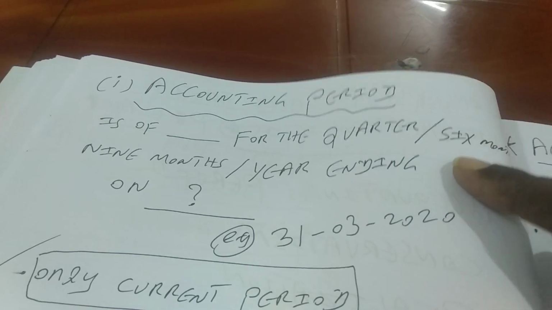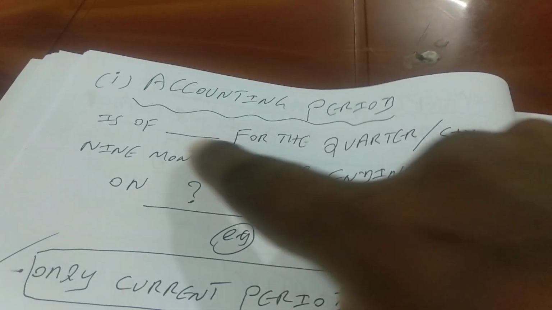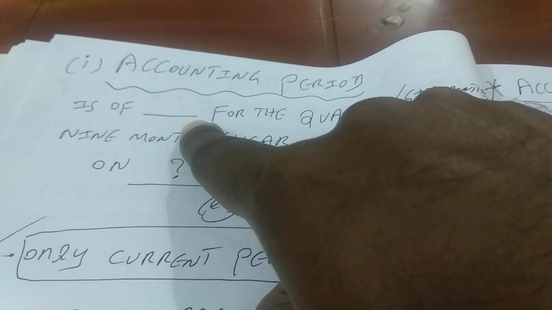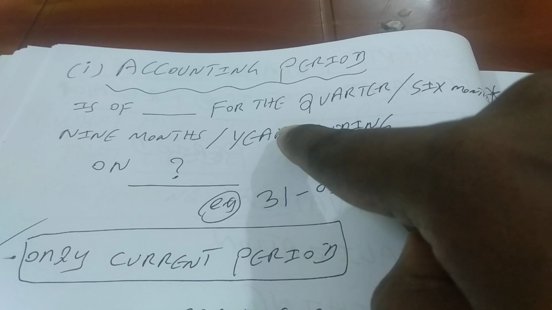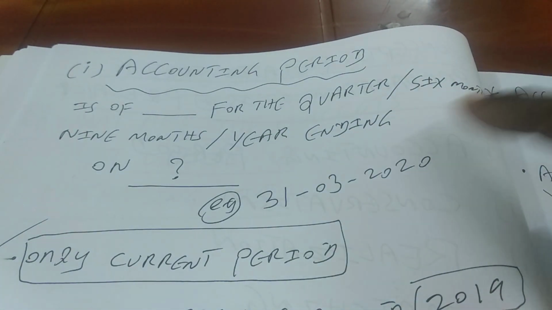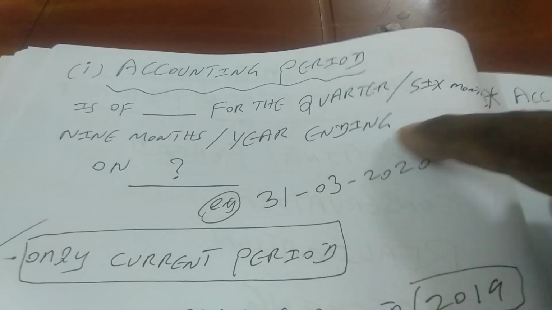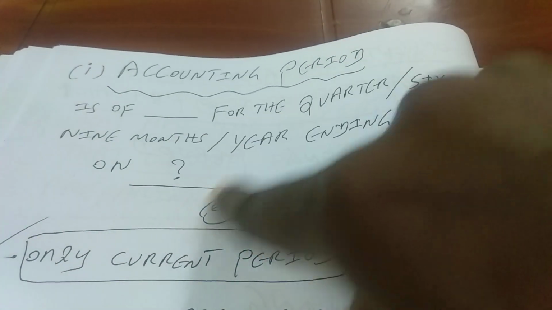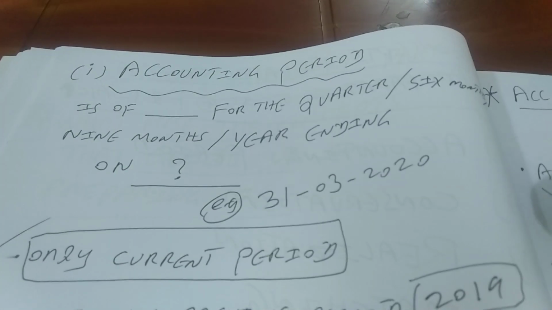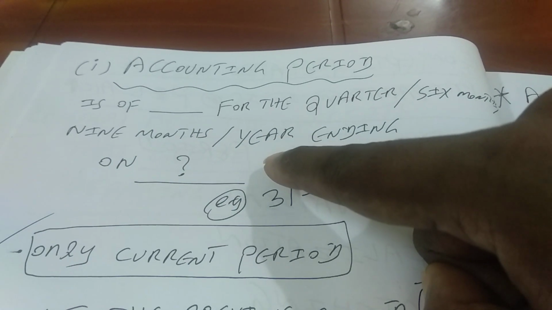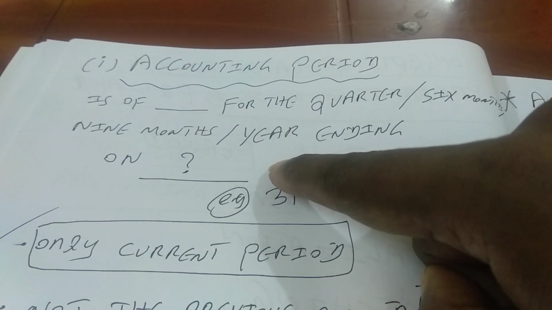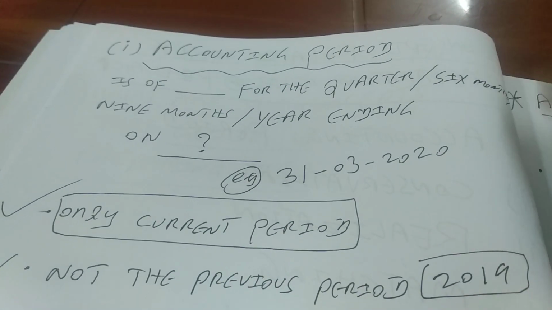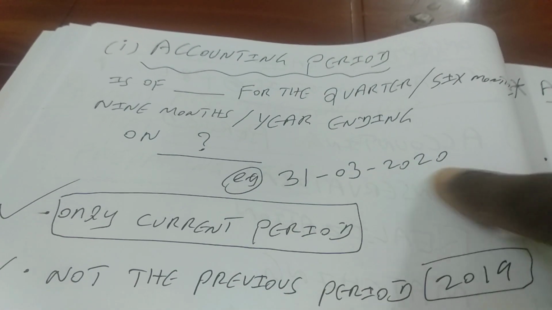That means when we prepare the income statement, the title goes like this: income statement of so and so, for example TCS, Tata Consultancy Services Limited, for the quarter or 6 months or 9 months or year ending on a particular date, right? So this is critical. If we don't specify this, the income statement is meaningless, because we prepare the income statement in order to answer the question what has happened to the revenue, expenses and income of the company in a particular period, right? So this period, this date is very relevant.